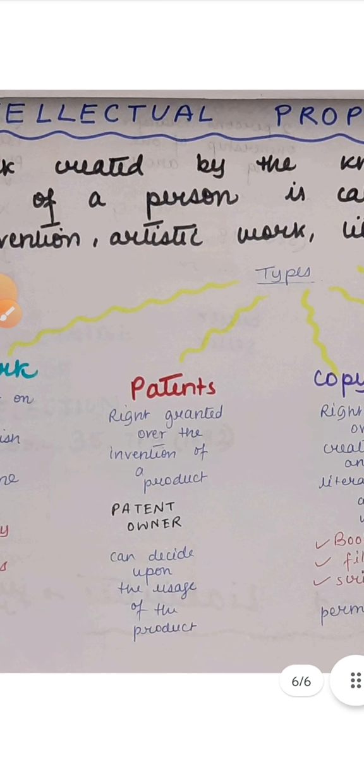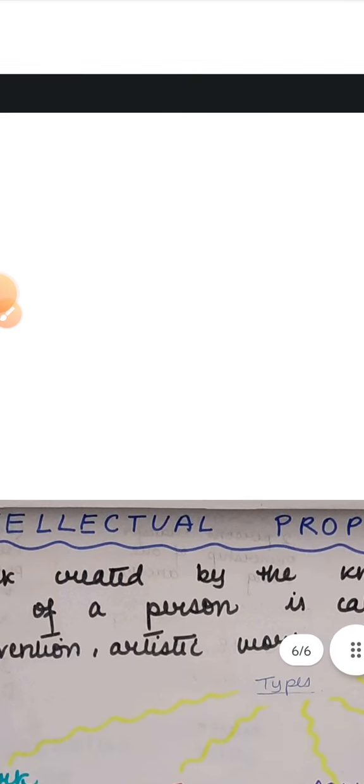Then we have patents. Whenever you see patents, just remember this is something about invention of products, usually used for medicines and all. Patent refers to the right granted over the invention of a product. And the person who invents, who makes a product, is a patent owner. He or she can decide upon the usage. A person who invents a medicine can decide how the medicine will be used. The person is generally a scientist or a chemist, for instance.